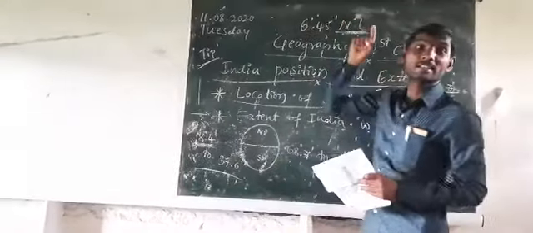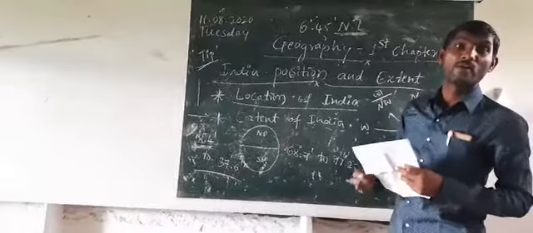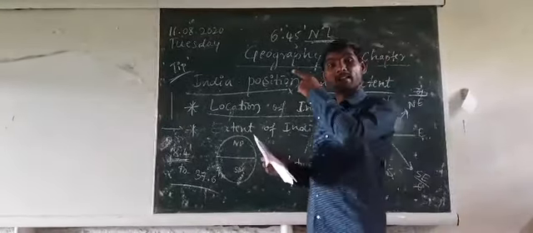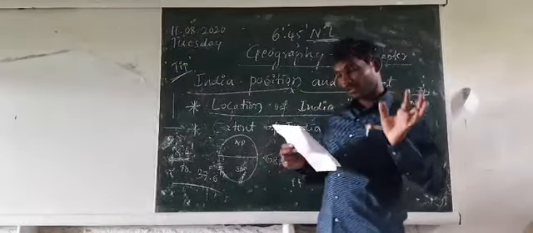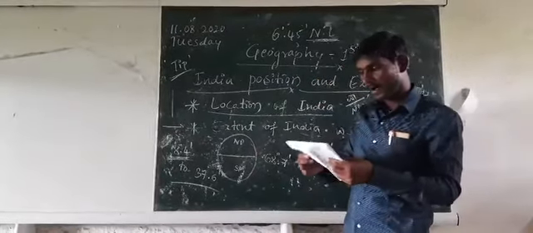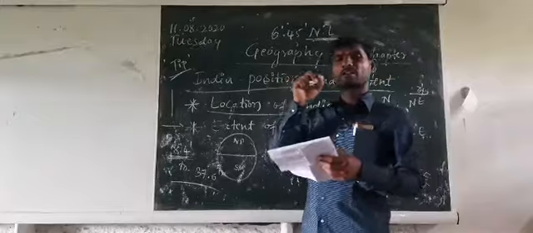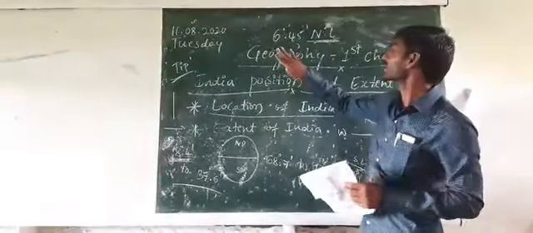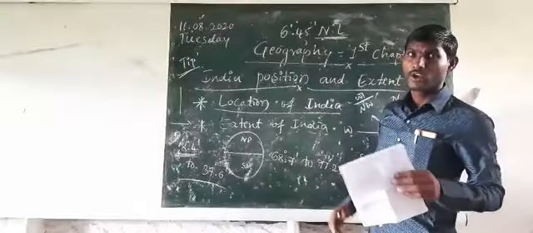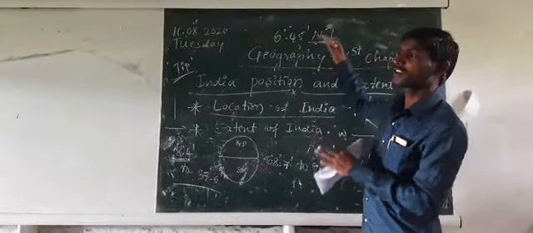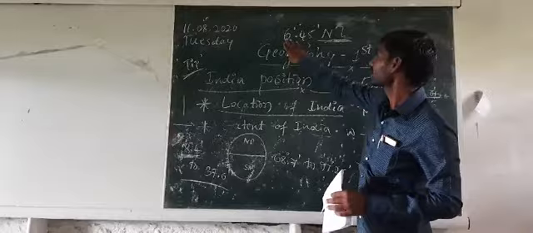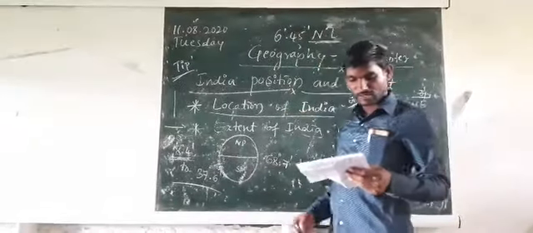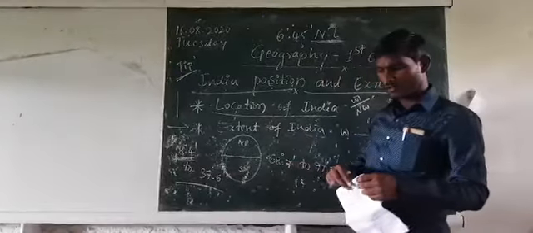It is the southern tip of India. Where is the southern tip of India located? It is in Nicobar Island, and it is considered as Indira Point. Have you understood? The north latitude there is 6°45'.